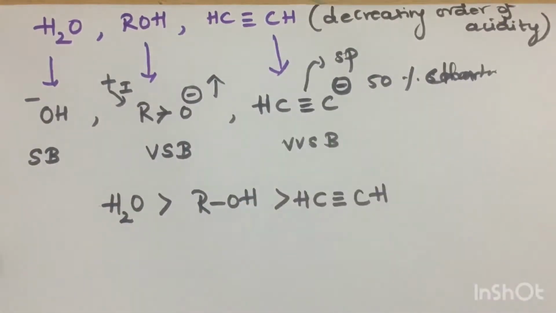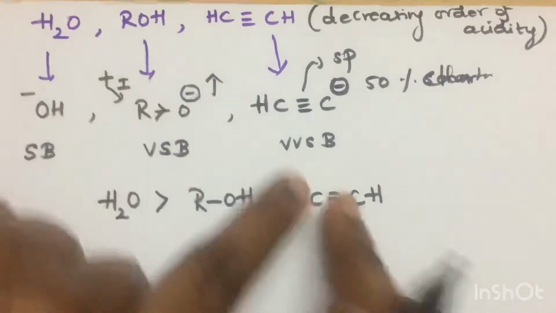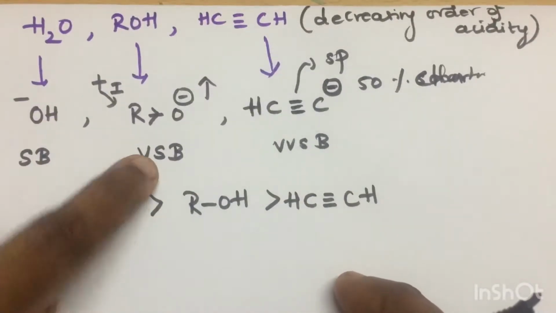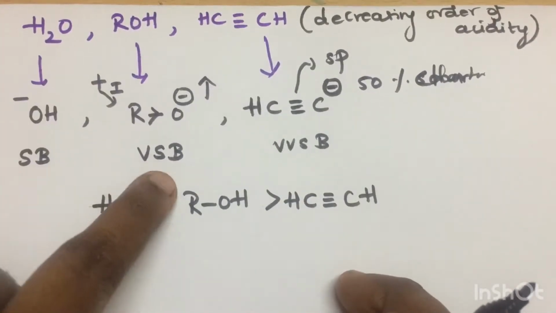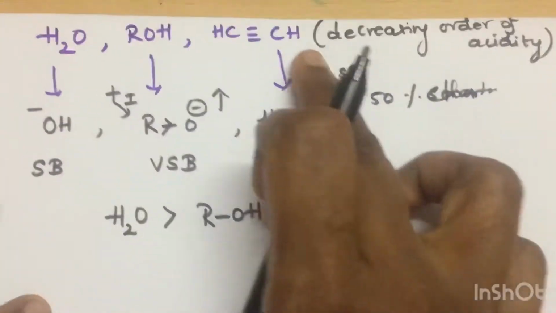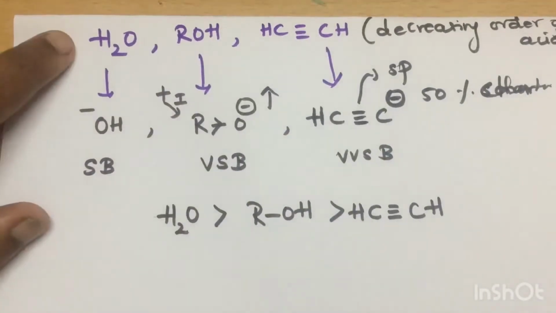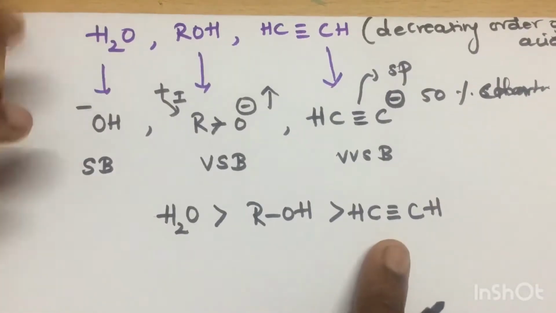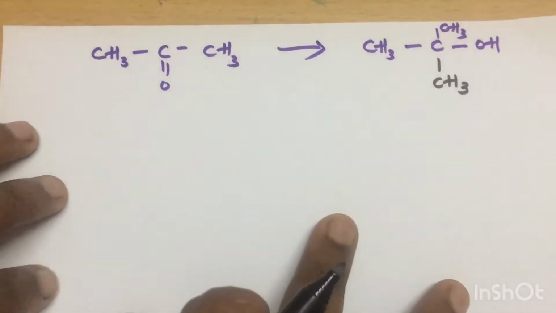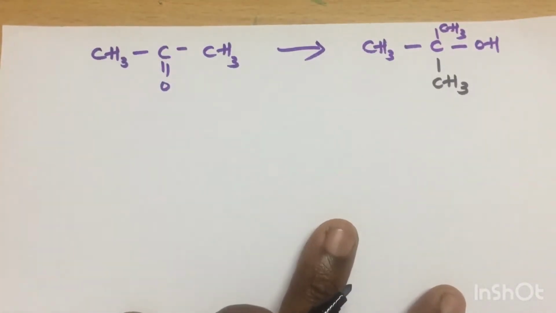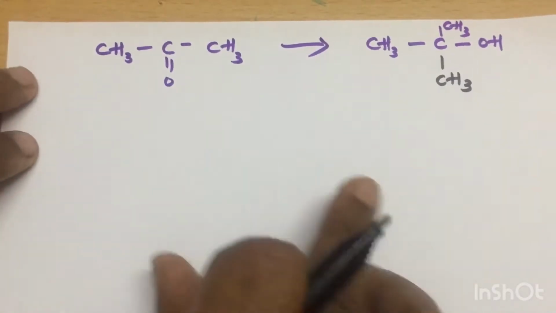In fact, I must tell, the corresponding acid will be very weak. So a very strong base has a corresponding acid that is very weak. So this is the order. Always please keep this in your mind: weaker the conjugate base, stronger will be the acid. Stronger the conjugate base, weaker will be your acid.